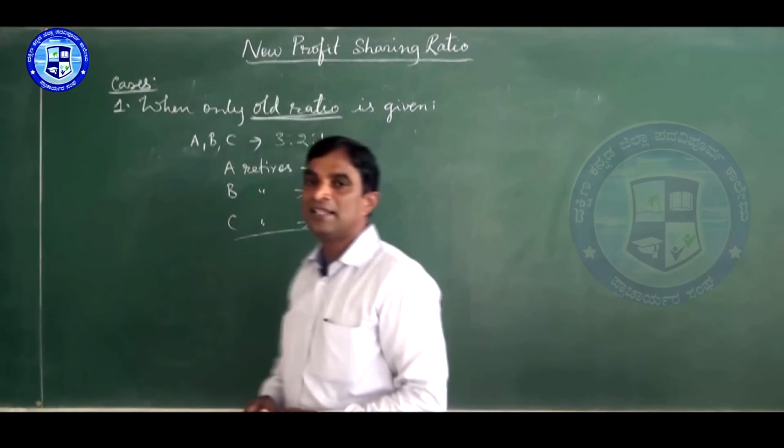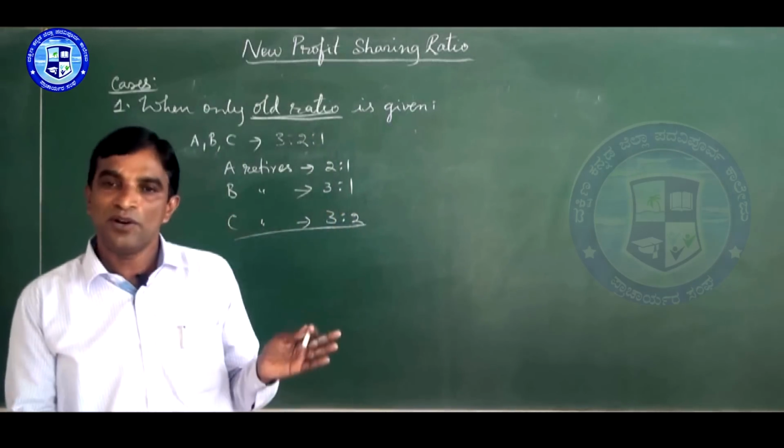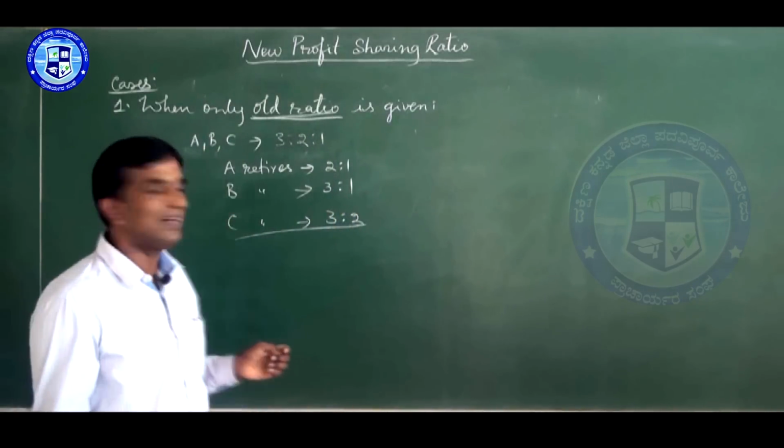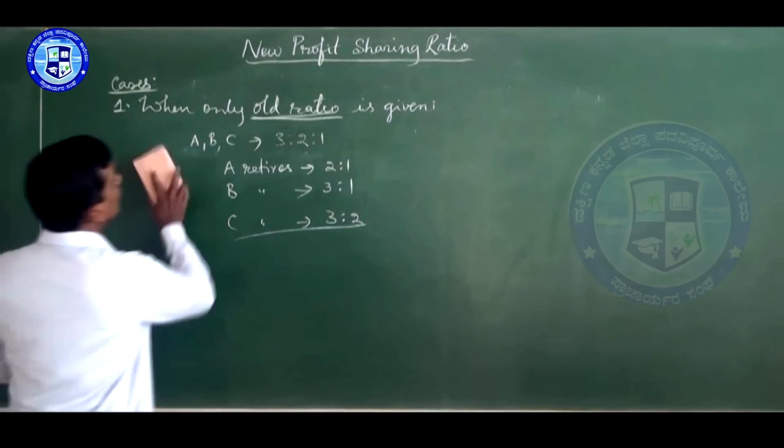Next one is just like the formula. The old ratio will be given, and the share gained will also be given. See, the second one.